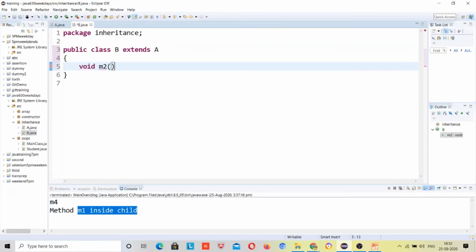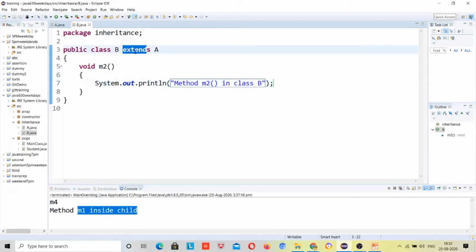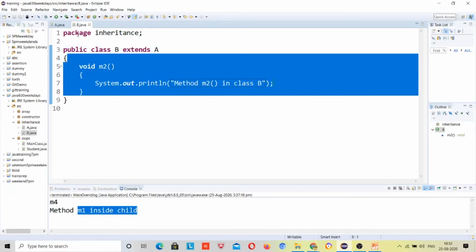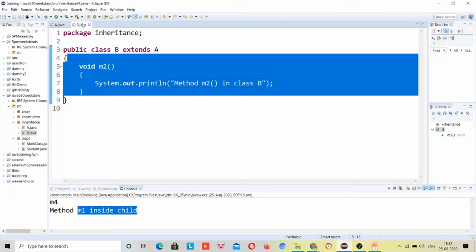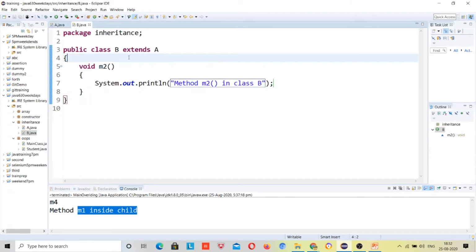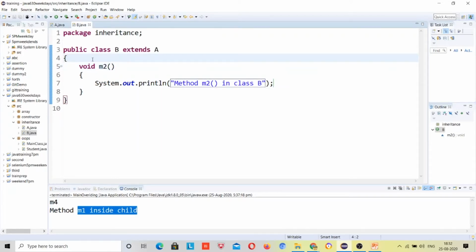This method is present in class B, and I'll print the message over here: method m2 in class B. So class B is inheriting class A, so method m1 is surely coming to class B. Whatever properties are present in class A will come directly to class B because class B is inheriting class A.